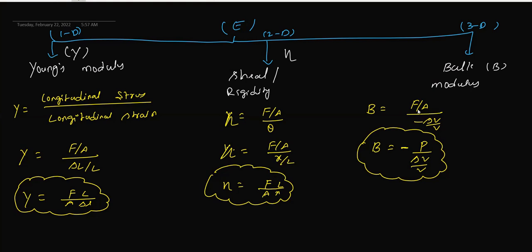In this case, F by A we are going to write as pressure. This is the same formula which we are going to use in thermodynamics. Again, the same formula which we used in the waves chapter to find the sound waves Laplace correction or Newton's formula. So we are going to take help of the bulk modulus only.